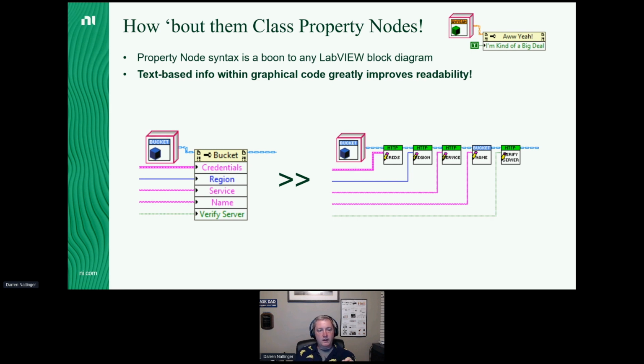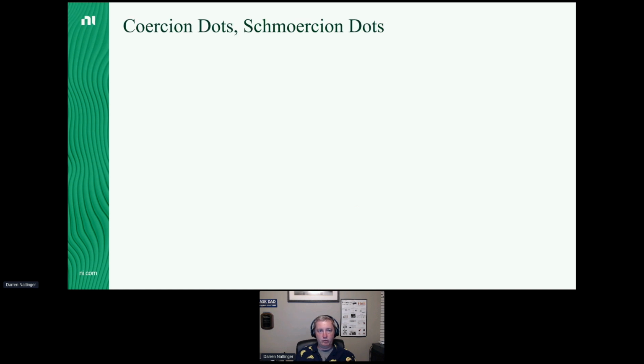So I promise this is going to be related, but now let me switch gears and talk a little bit about coercion dots. Now, if you've ever heard me talk about coercion dots, you've probably heard me talk about how much they pretty much don't matter. For example, we're indexing out of an array with a U32. Totally not a big deal. Coercion dot means nothing. It's not helpful at all.